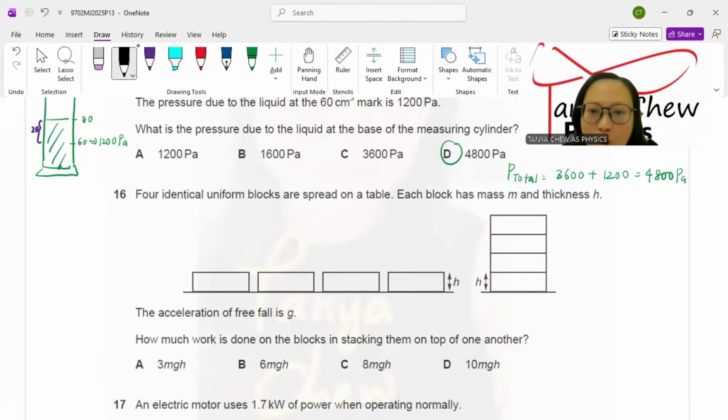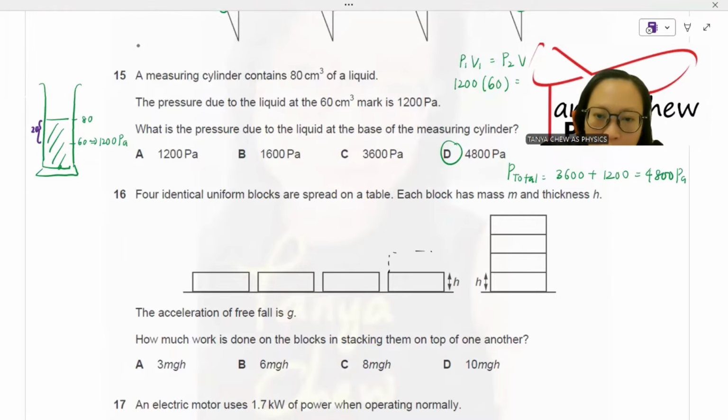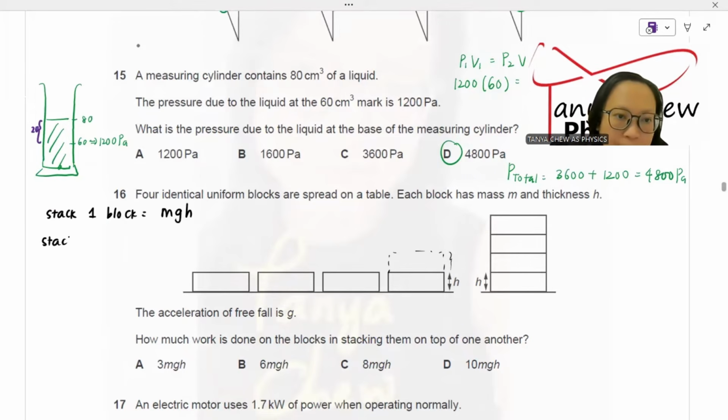So when you stack only one block, the initial height of the block is already h. Stacking one block, the gain in gravitational potential energy is mgh. The difference in height will be 2h minus h, which is h. When you stack two blocks on this one block, 3h minus h, so you have mg 2h.